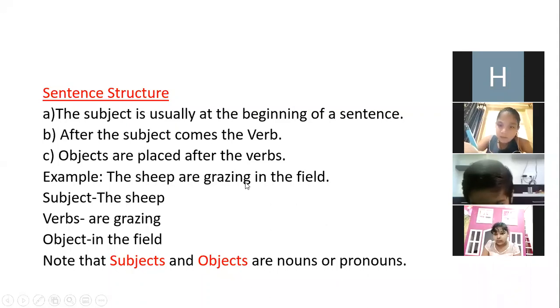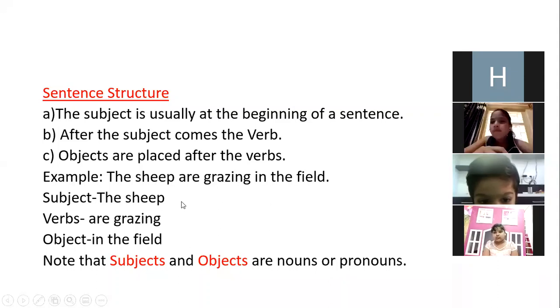Now subjects and objects are nouns and pronouns. So if I say this much also, then also it is clear. But I have added some words, in the field. If I say the sheep are grazing, then also it is giving full meaning. But I have added some other words to make it more meaningful. So your sentence is becoming complete. Is it clear? Now I'll move to your next page.